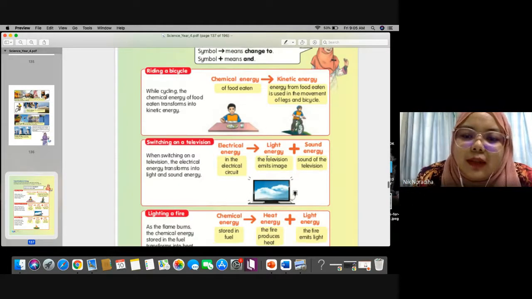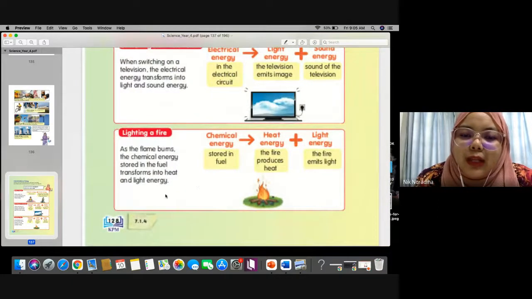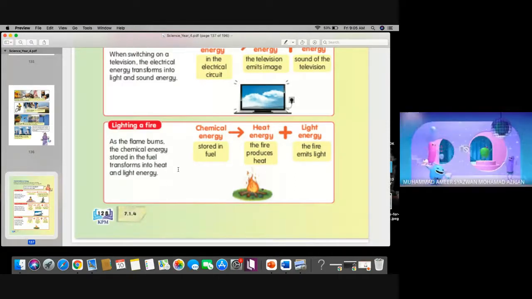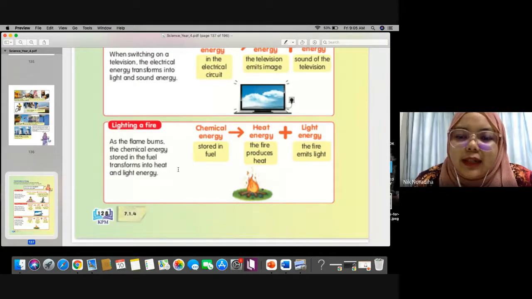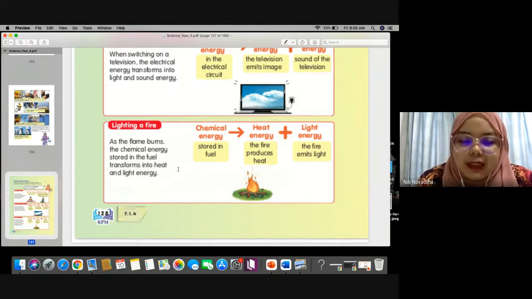So riding a bicycle, we already discussed just now. This one, lighting a fire. What energy can be found first, in the fuel or in the coal? Which energy? Light energy? Before light energy, sayang. Light energy is after. In the chemical. Chemical, correct.